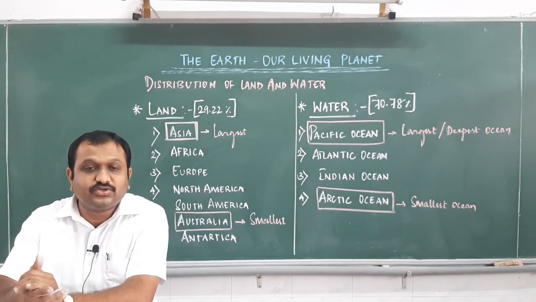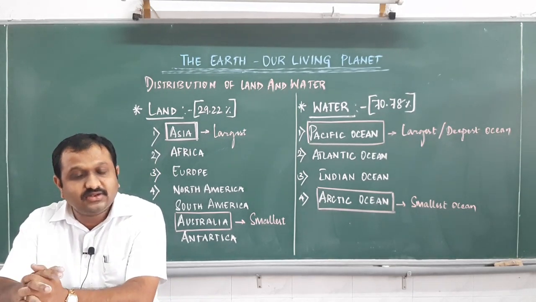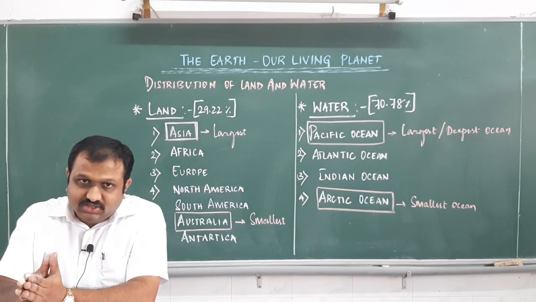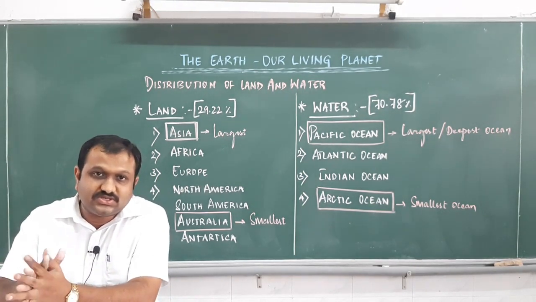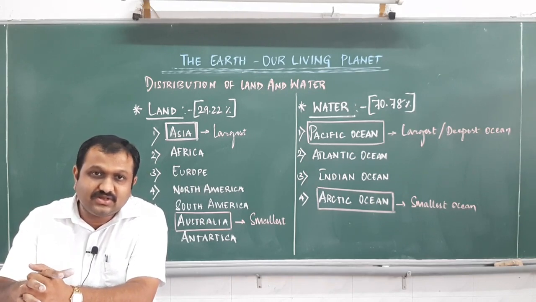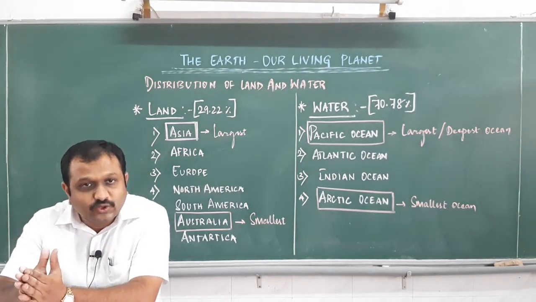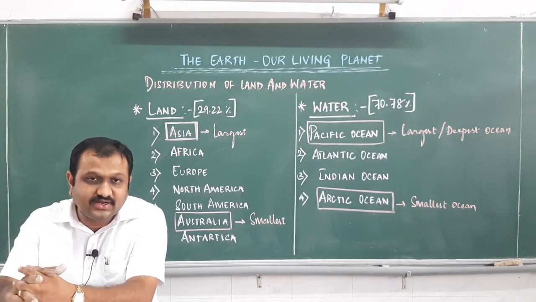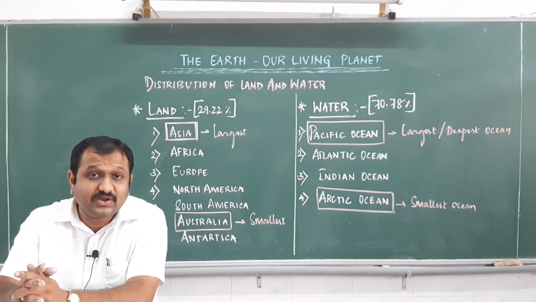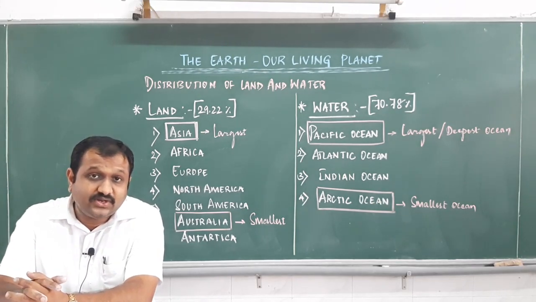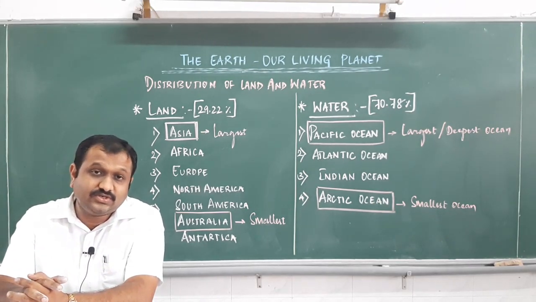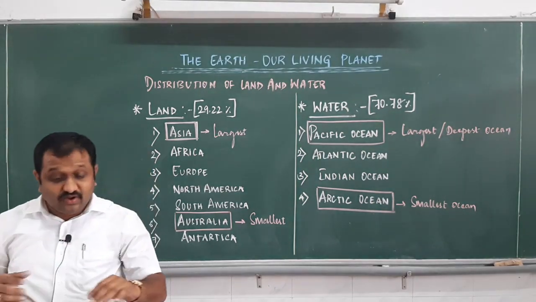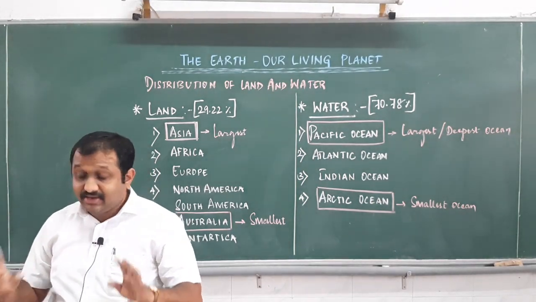In connection with the distribution of land and water, land contains 7 continents, whereas water contains 4 oceans. 7 continents, that include Asia, Africa, Europe, North America, South America, Australia and Antarctica. Whereas on the water side, Pacific Ocean, Atlantic Ocean, Indian Ocean as well as Arctic Ocean. So these are the 4 oceans and 7 continents that we need to keep in mind.